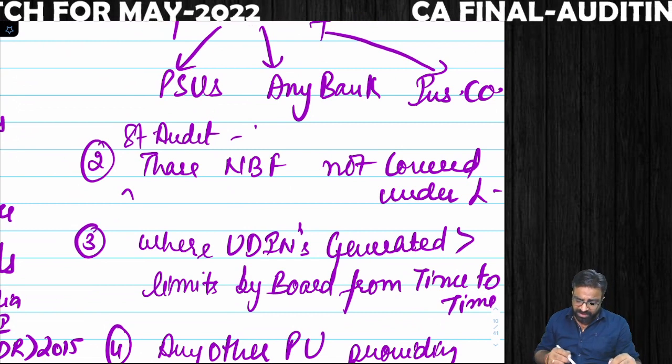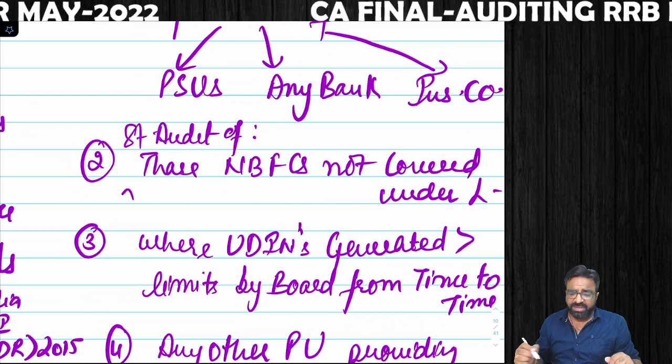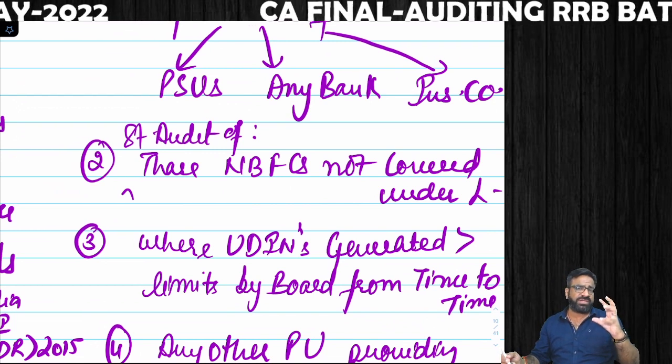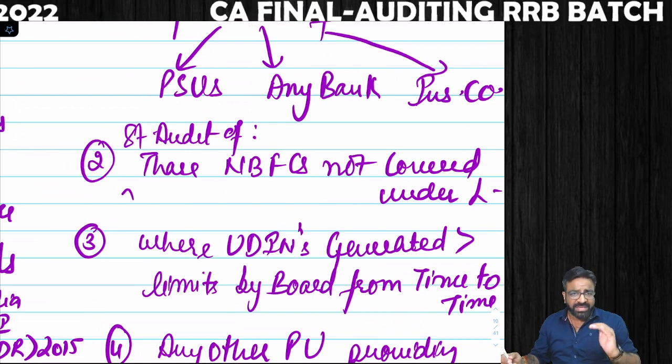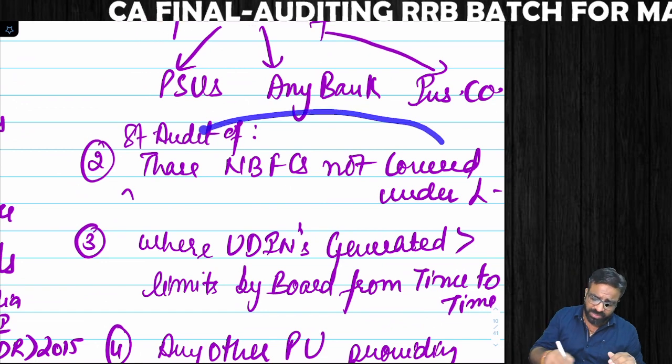Do you remember what is covered in the level 1? What was covered in the level 1? Level 1 में those NBFCs who have raised the deposit more than 100 crores. Here more than equal to 100 crores. Here it means less than 100 crores will be covered over here.